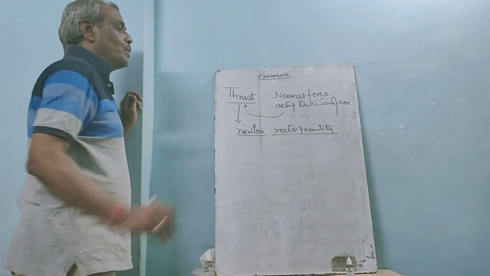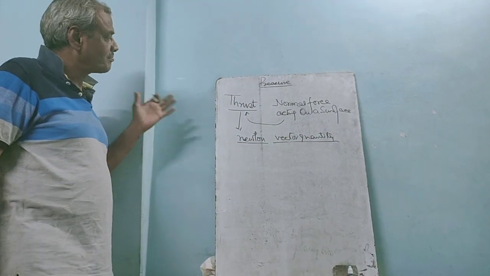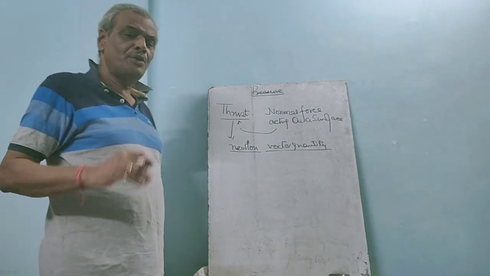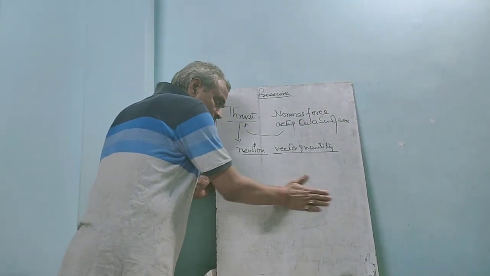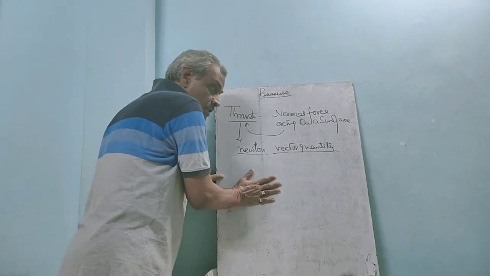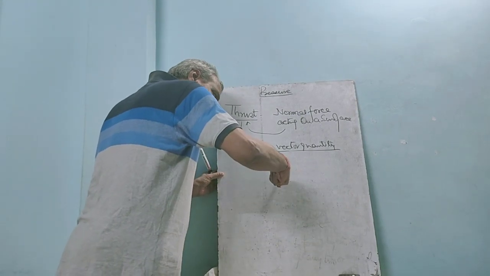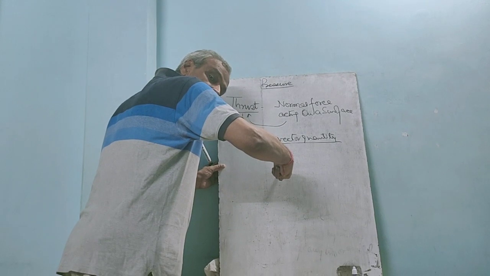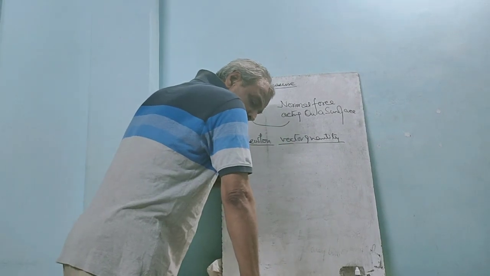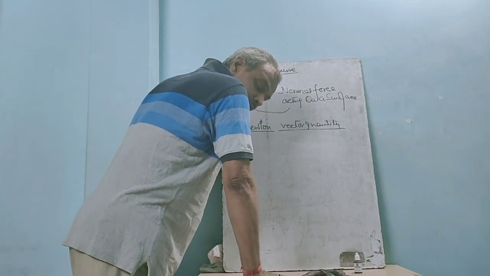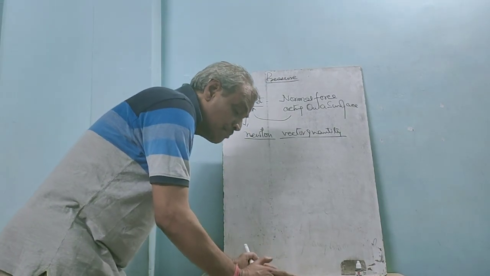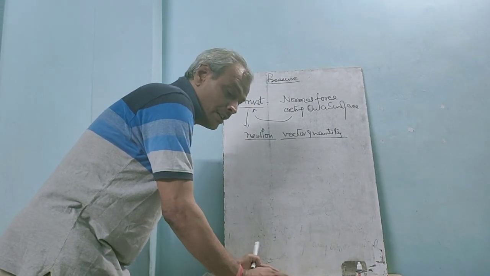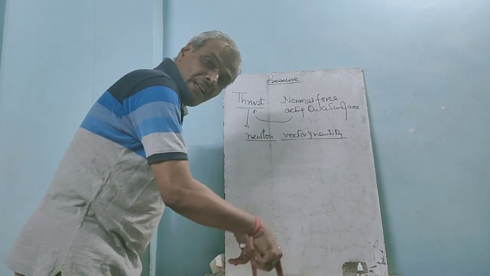Wherever you apply a normal force, suppose I am applying a force this way, then this is not the normal force. If I am applying a force this way, then this is a normal force. If I have kept a stone brick over here, then the weight of the brick acts vertically downward.